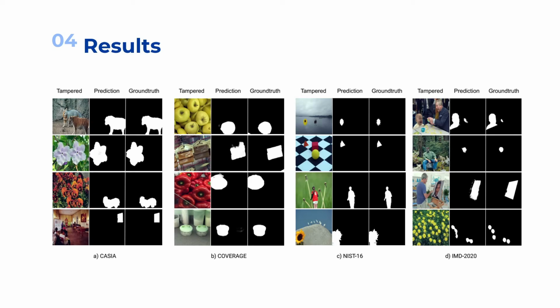Here we have shown qualitative examples of output generated by our network on each of the testing datasets. The second rows are our predicted outputs and the consecutive rows are the ground truth. We see that our network performs very well in most cases and identifies regions with high precision.